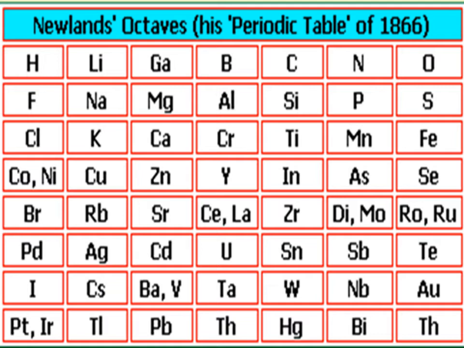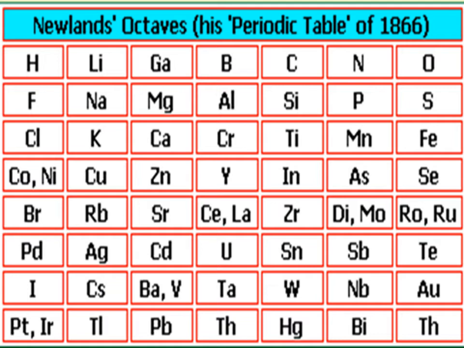He arranged 56 elements by increasing order of atomic mass and distributed them in 7 groups. We can see here, he arranged all those 56 elements according to their increasing order of atomic mass. Again, he arranged all those elements in 7 groups.